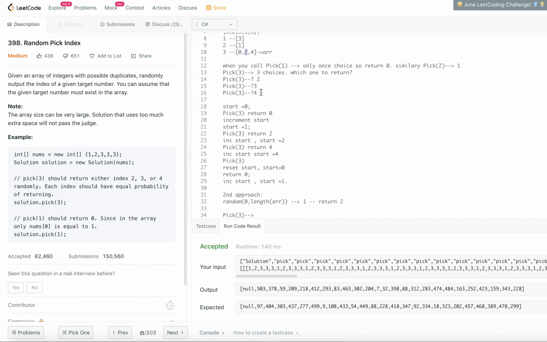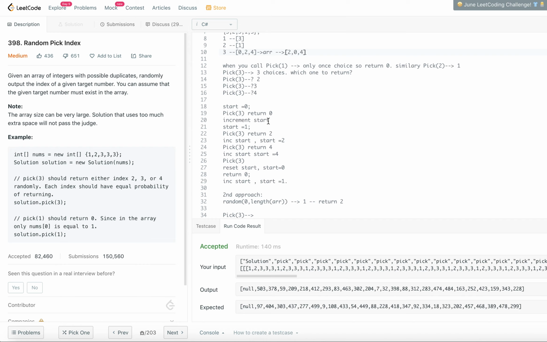So what we are going to do is we are going to swap that 2 with the start element. So that means 2 will be taken and put into 0, right? So the array will be transformed to 2 0 4, right?